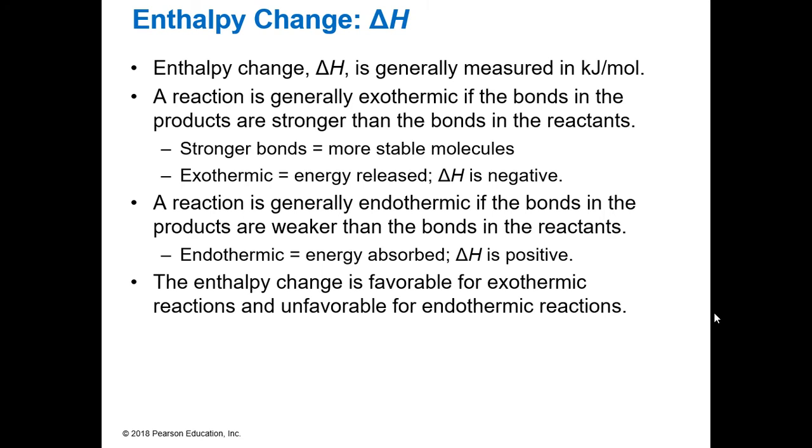If our product bonds were stronger, we said that we now had a more stable molecule, and therefore it was exothermic. Exothermic, we know that means that energy was released, and so our delta H was a negative value. If it's endothermic, it's the opposite. That means that the bonds of our products were weaker than the bonds of our reactants. So energy has to be absorbed in order to make these new bonds. So our delta H is positive.